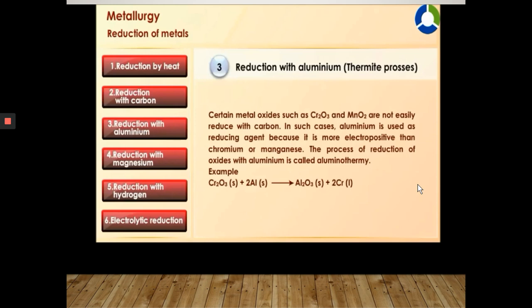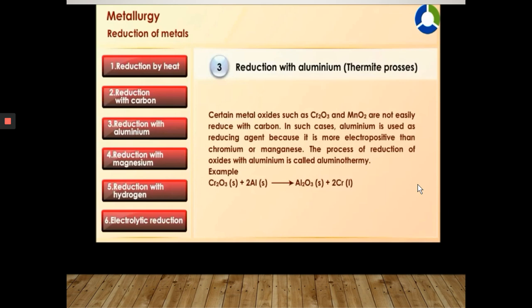Reduction with aluminium, the thermite process. Certain metal oxides such as chromium oxide and manganese dioxide are not easily reduced with carbon. In such cases, aluminium is used as the reducing agent because it is more electropositive than chromium or manganese.